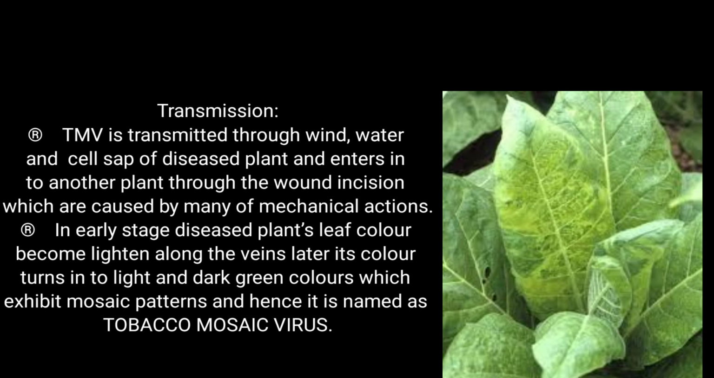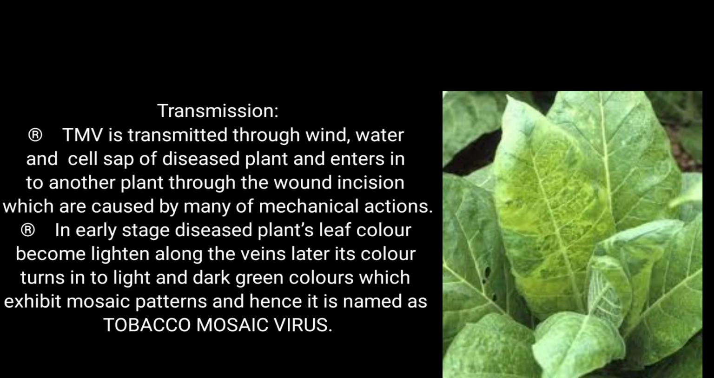And now the transmission, meaning how this disease is transferred from one plant to another plant. You may say that the plant cell cannot die, so how is the disease caused? See here, TMV is transmitted through wind, water and cell sap of a diseased plant and enters another plant through wounds or incisions, which are caused by many mechanical actions. Here is the point you have to remember. It may pass through the wind or water, okay, but when it enters another healthy plant, that is a plant having wounds or incisions caused through mechanical actions.